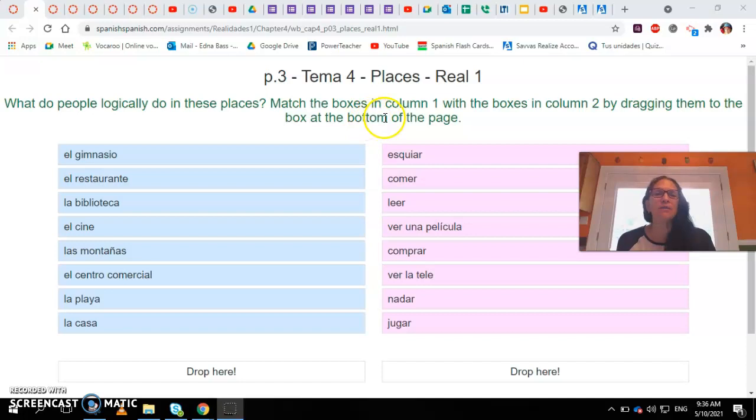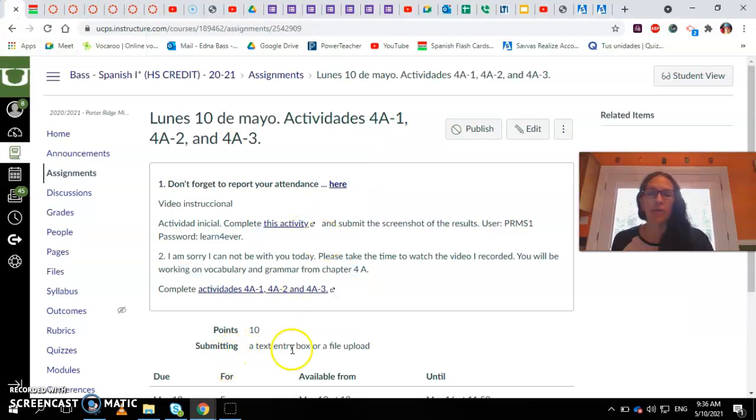Match the boxes in column 1 with boxes in column 2 by dragging them to the box at the bottom of the page. So you have el gimnasio. What do you usually do in el gimnasio? You find here these activities. What would you do there? What makes sense to do at the gym? El restaurante. Find the activity in el restaurante and so on. You're going to match. Then when you get your score, you're going to take a screenshot and submit it right here. I put a text entry box or a file upload, so you can do that right there.